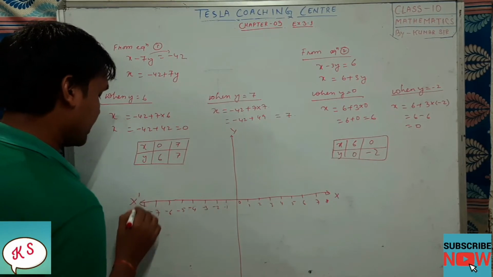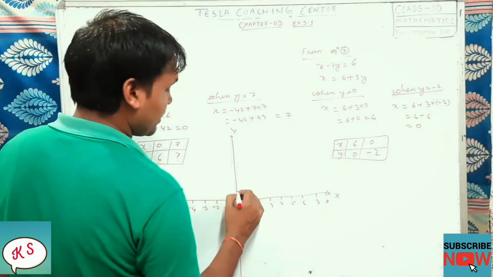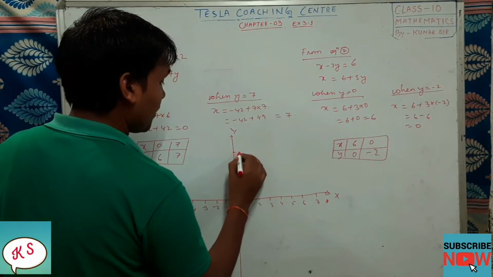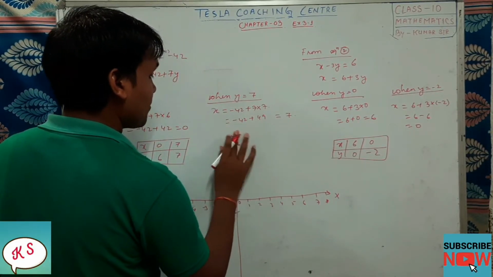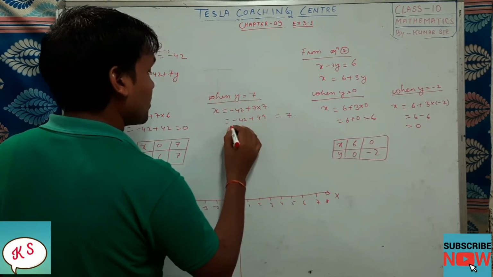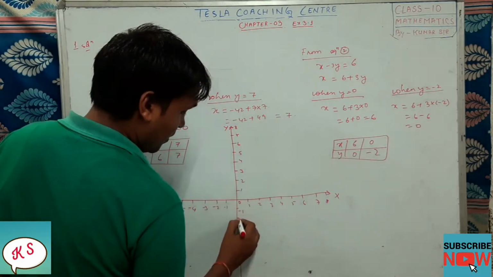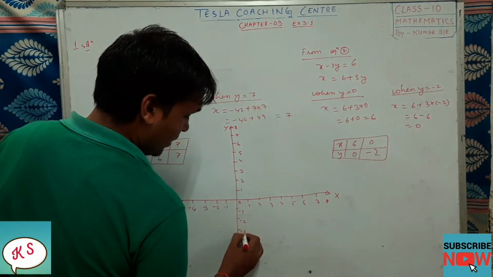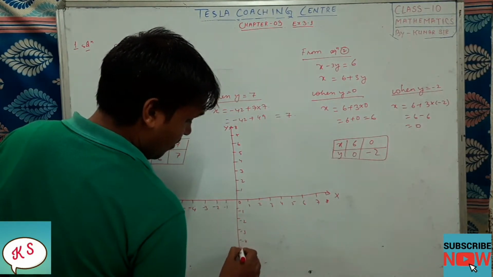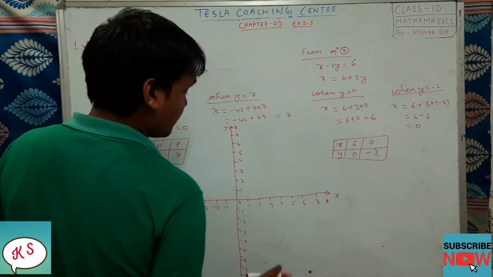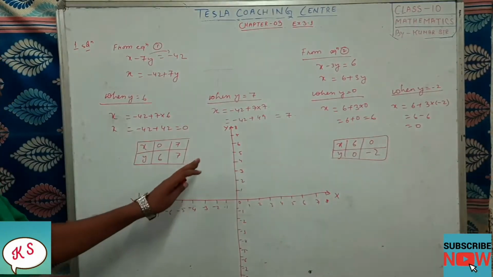So this is our x dash. Now this side it will be 1, 2, 3, 4, 5, 6, 7, 8. This is y, and this one will be y dash. So minus 1, minus 2, minus 3, minus 4, minus 5, minus 6, minus 7, minus 8. Okay, fine. So this one you will be doing in a graph paper.